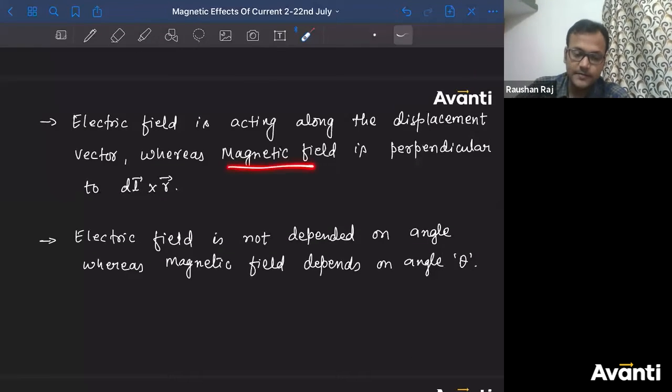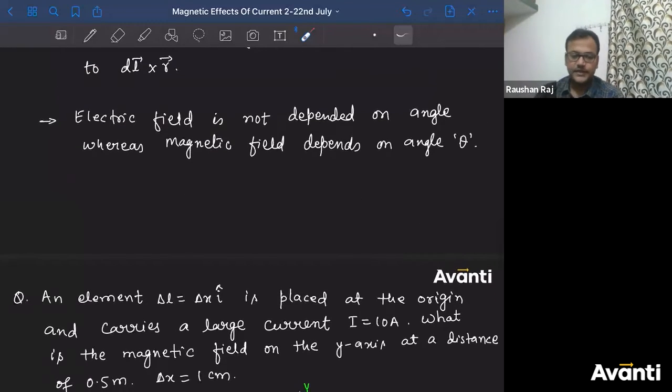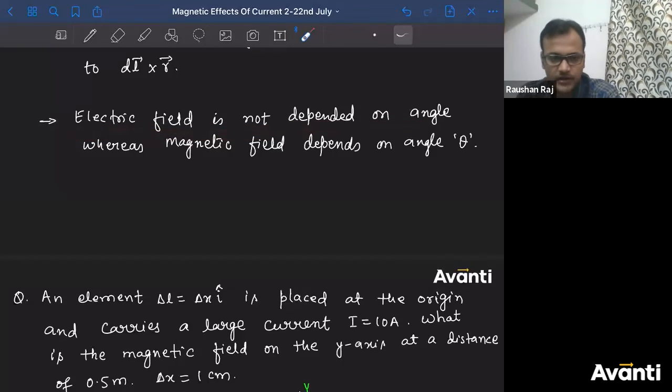Here the magnetic field will be perpendicular to the displacement vector, or perpendicular to dL cross R. Achha, what is the third difference? That is very, very easy. Tell me guys, what is the third difference? You can read it on the board. Electric field is not dependent on angle. Does electric field depend on angle?